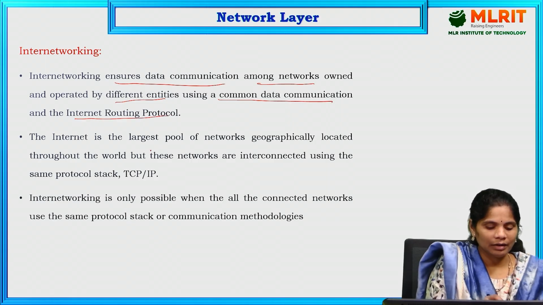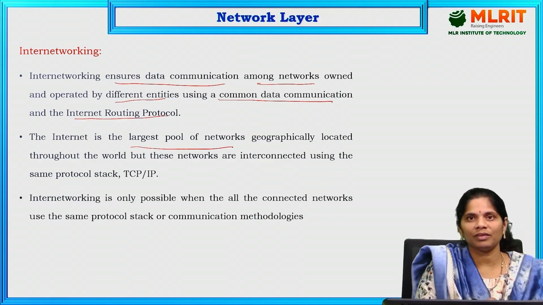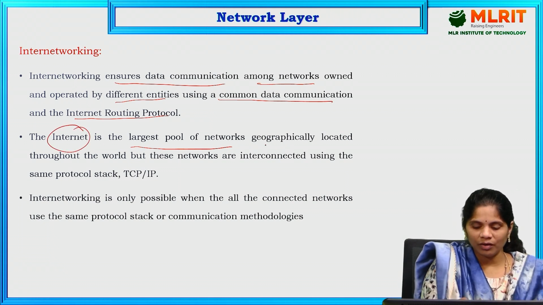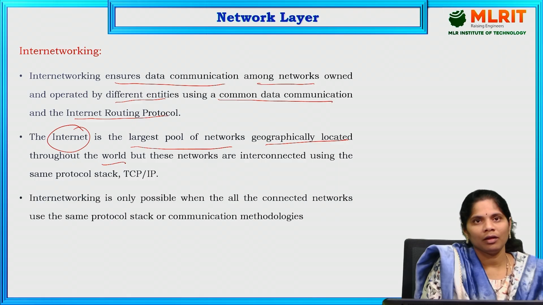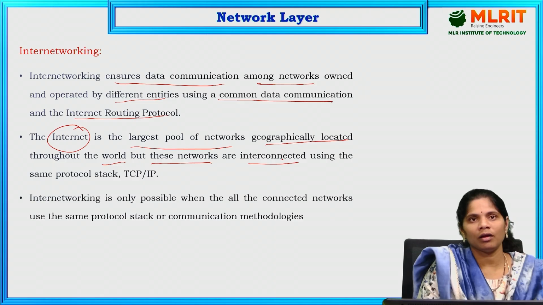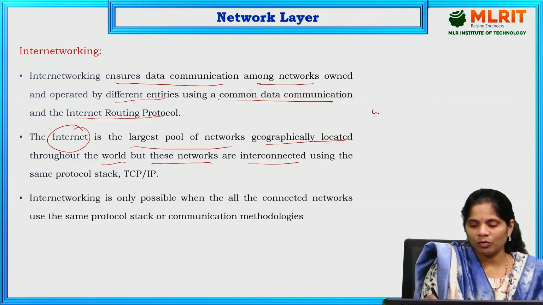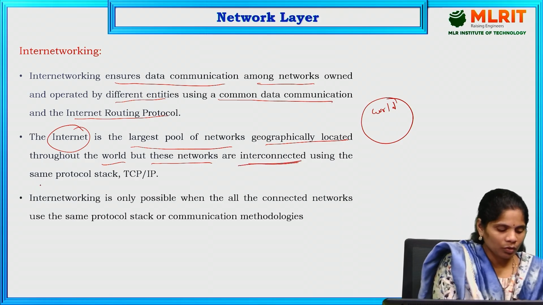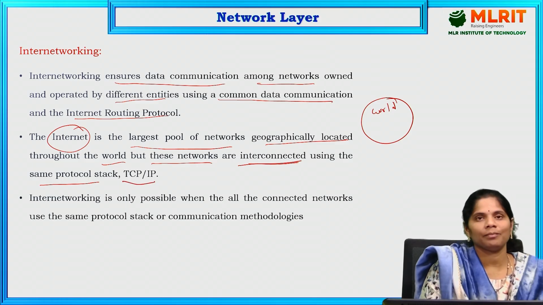The internet is the largest pool of networks. It means the internet has a number of networks that are geographically located throughout the world. A number of protocols are used for connecting the internet, but these networks are interconnected. Why are we connecting? So this is the total world. How are we connecting this total world? Because there is an interconnection between the networks using some protocol stack, that is TCP/IP.